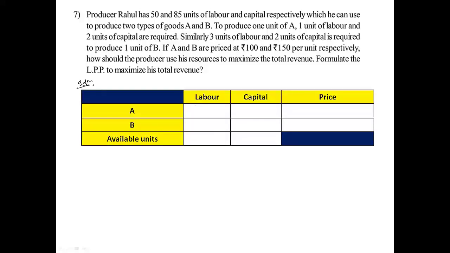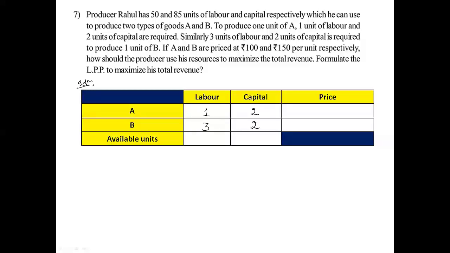So write the data in tabular form. That is A, B, available units, labor, capital, price. To produce 1 unit of A, 1 unit of labor and 2 units of capital are required. To produce 1 unit of B, 3 units of labor and 2 units of capital are required.